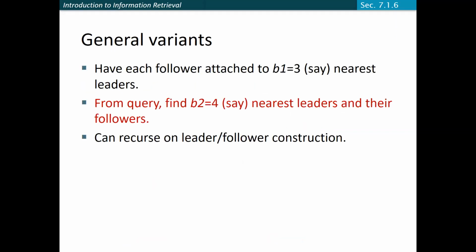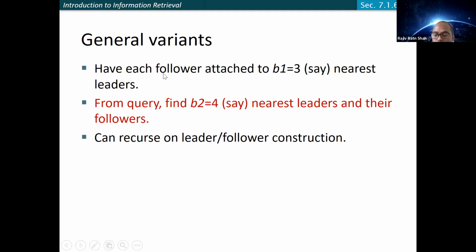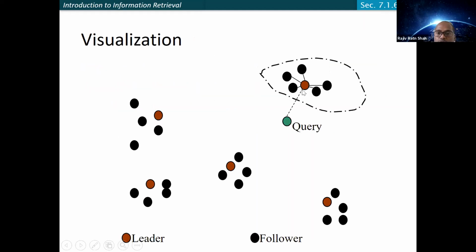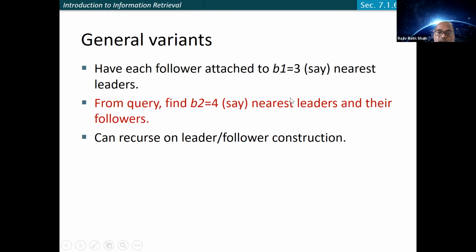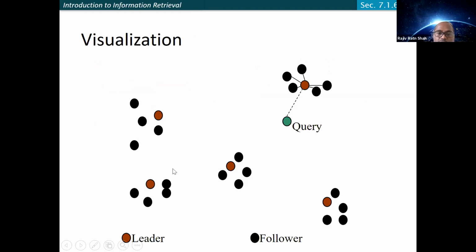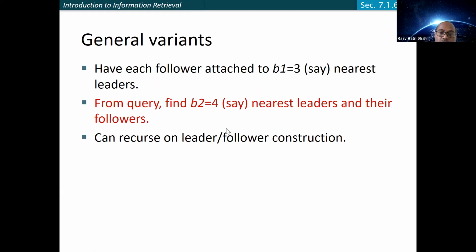Yeah, so the two parameters I was referring to. This is one very specific case, where for a given query there will be only one leader and you only consider the followers of that particular leader. In a general variant, because of the example I've given here, if the query is somewhere here, the distances will be almost similar, right? In that case it doesn't make sense to have only one leader. So a general variant could be, how about having each follower attached to more than one leader.